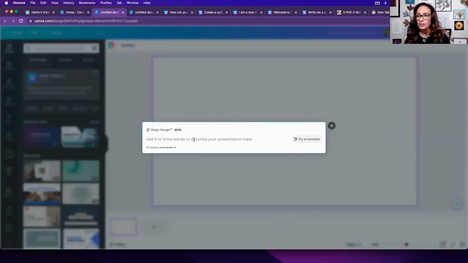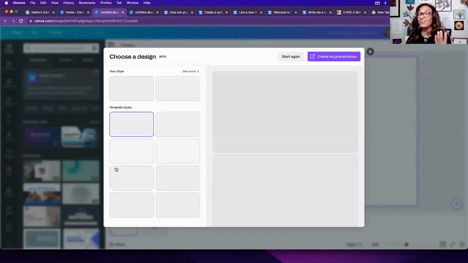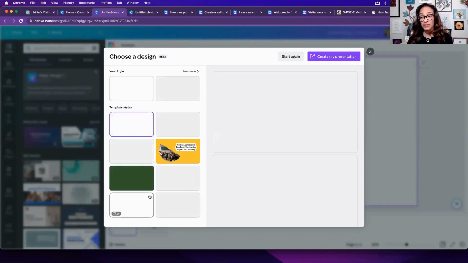Now I noticed that this only allows me 100 characters. I've used 78 of them. So let's say it says create a presentation. Now this is a little different because ChatGPT gives you text, it gives you an outline. It was a very nice outline, where Canva now is giving us some templates to look at. And we can usually choose a number of different types of templates depending on what your style is. And it's pulling from its own database at this point.